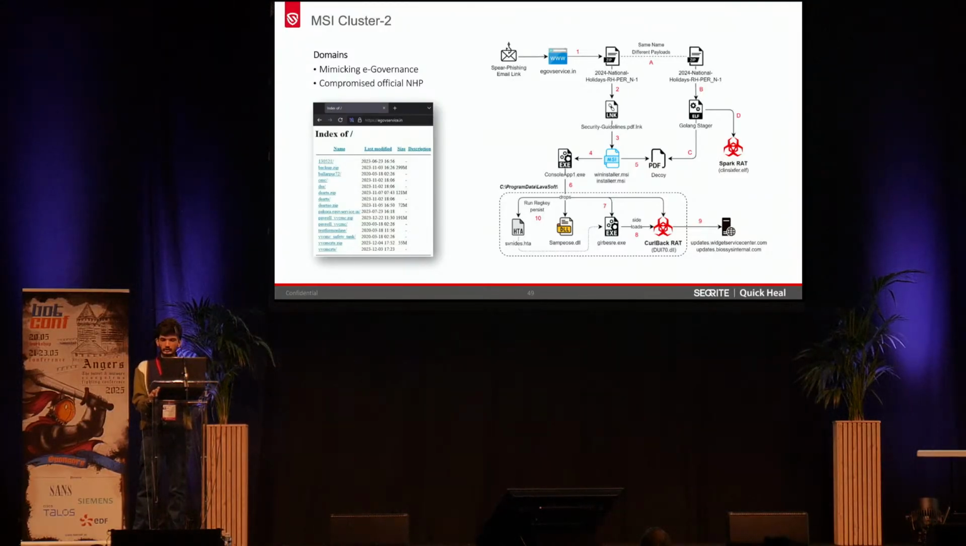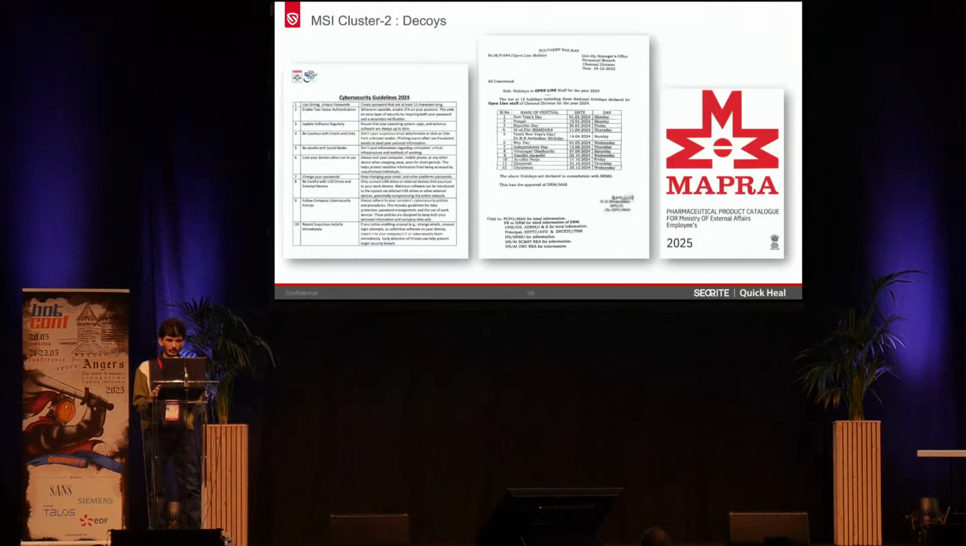And then the C2s which we have observed are completely different, registering all the victims with the attacker's C2. These are the decoys, and if you observe, all these decoys are completely different. They were not targeting government entities or university students. The first decoy, if you see, is related to cybersecurity guidelines. But if you see the logo, it was actually related to a company in the oil and gas sector.